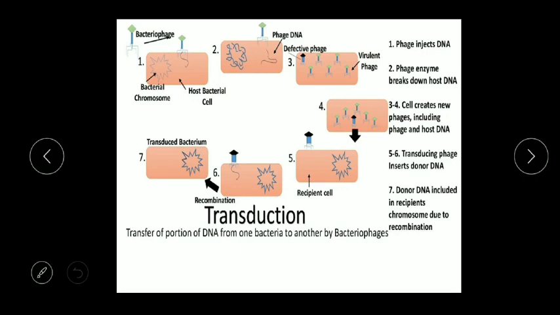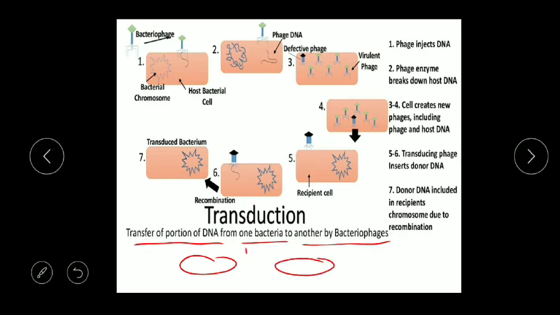The next process of sexual recombination in bacteria is transduction. When you see the definition of transduction, what happens? There is a transfer of a portion of DNA from one bacterium to another by a bacteriophage. Suppose this is one bacterium and this is another bacterium, and from one to the other there is a bacteriophage. If DNA is transferred from bacterium A to bacterium B through the bacteriophage, it is known as transduction.